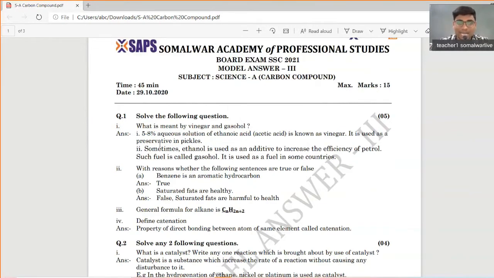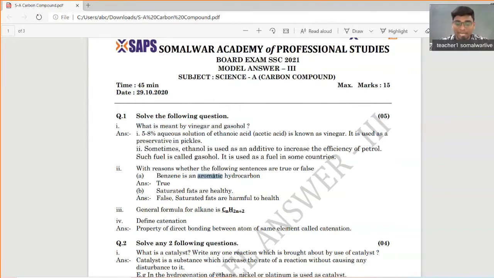So vinegar you use in the kitchen, that is acetic acid, and gasohol is a mixture of petrol and what? The alcohol. Next, benzene is an aromatic hydrocarbon.